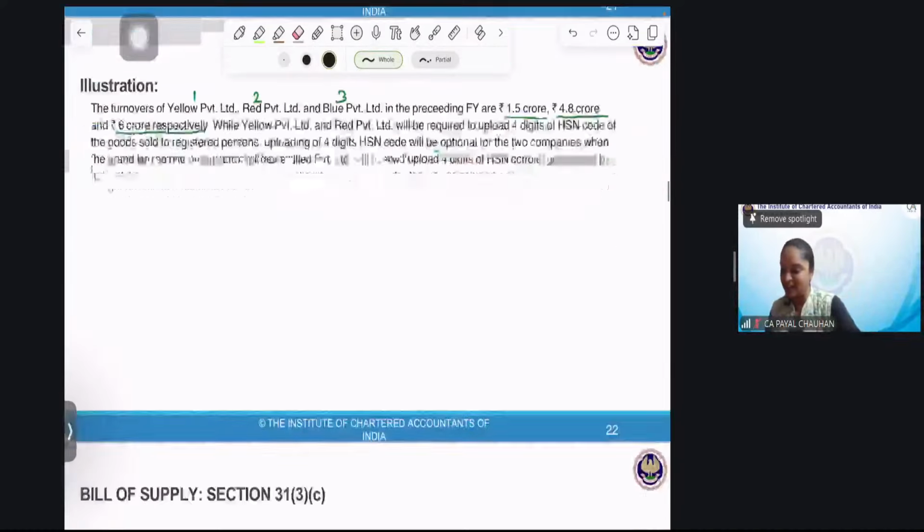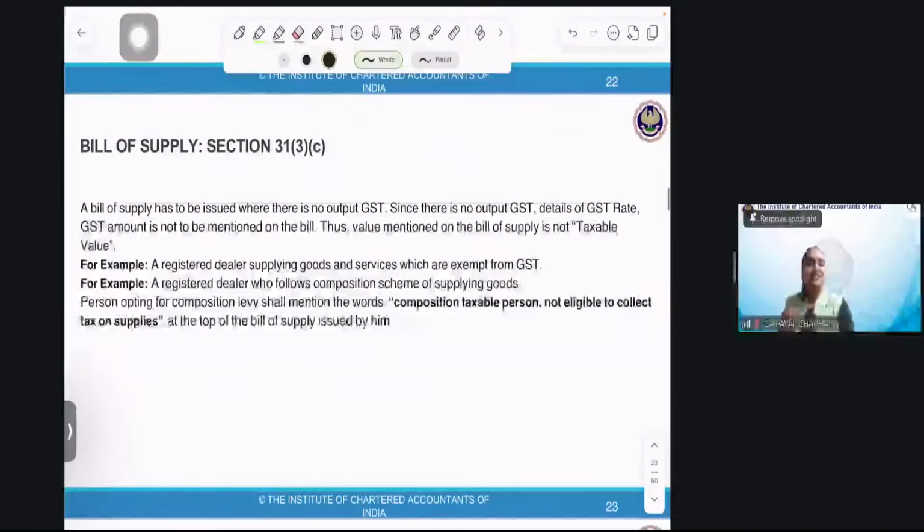Perfect. Now, bill of supply. We did bill of supply. Now we only need a reading. Both mandatory. Very good, Navneet. So, bill of supply. I am a registered supplier. I'm a registered person, but the issue is I am supplying exempted goods. So I cannot issue a tax invoice. In that case, I'll issue a bill of supply.